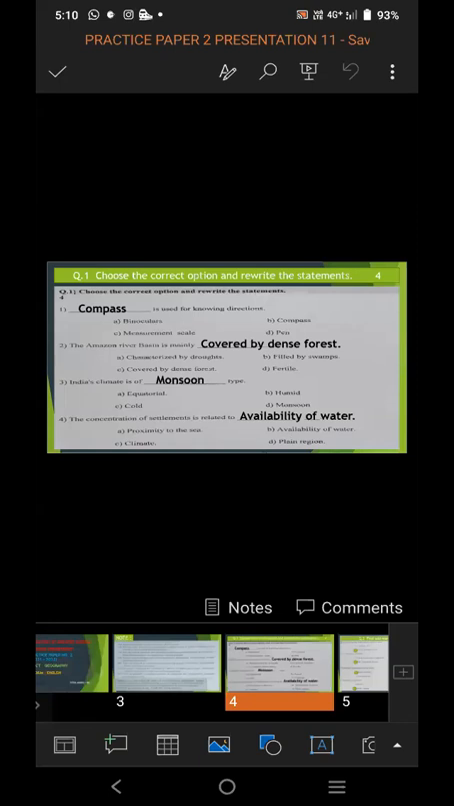First was, compass is used for knowing directions. Second, the Amazon River Basin is mainly covered by dense forest. Third, India's climate is of monsoon type. Fourth, the concentration of settlement is related to availability of water. So question first is for 4 marks. Choose the correct option and rewrite the sentence.